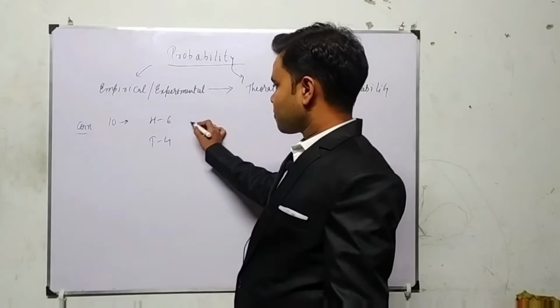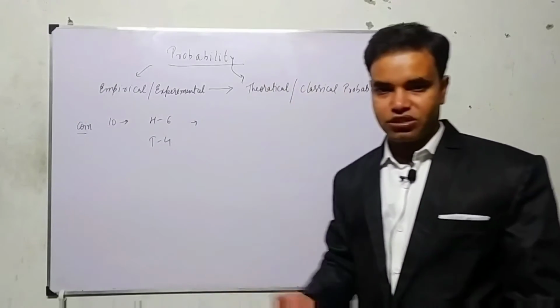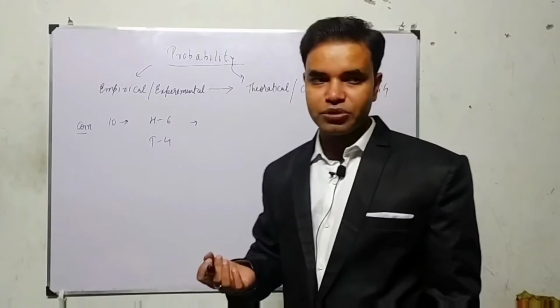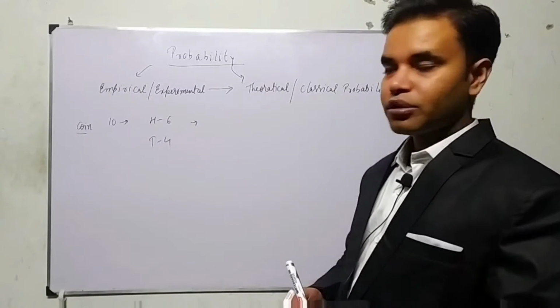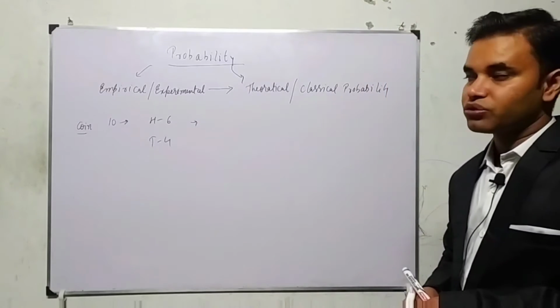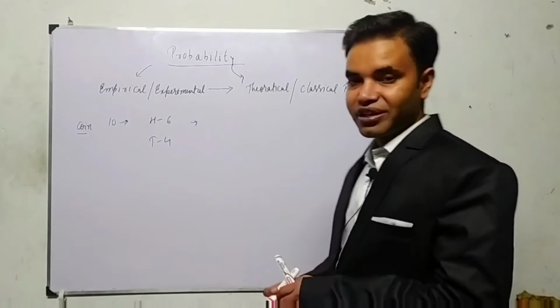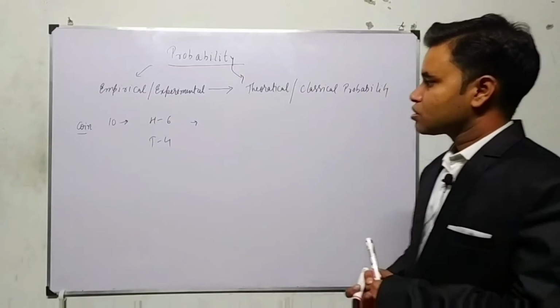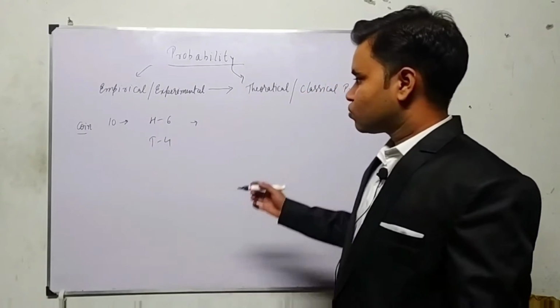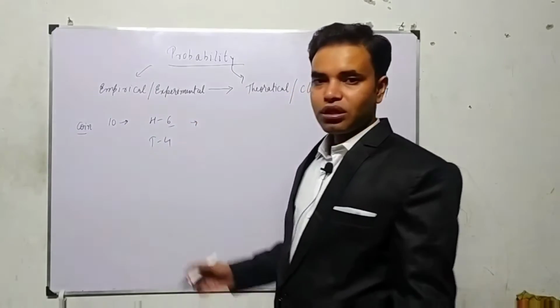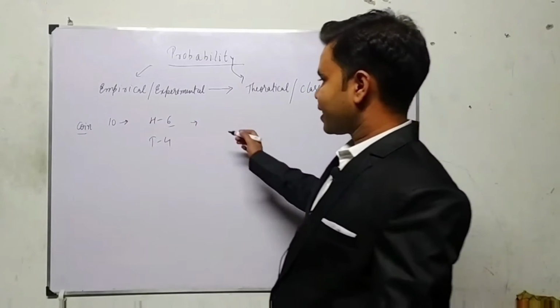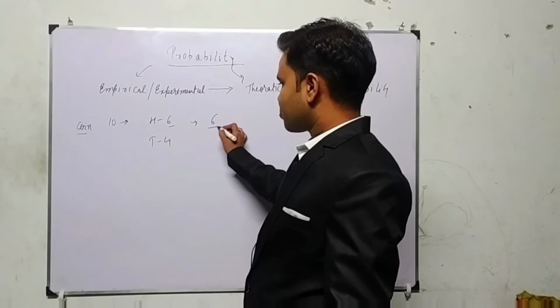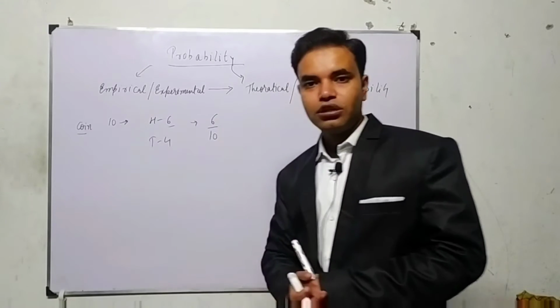So probability, or better to say chances, because we have not yet started probability. We have not yet told you the formula of probability of an event, what a trial is, and all this. So if I ask you what is the chance of getting head, then even a newbie student will say, sir, 6 upon 10 is the chance of getting head.